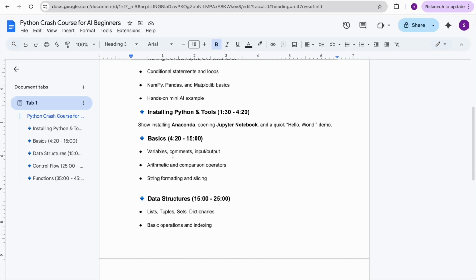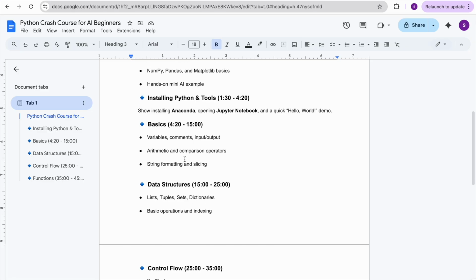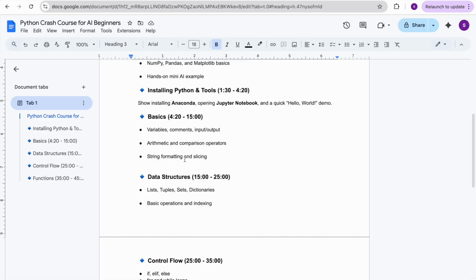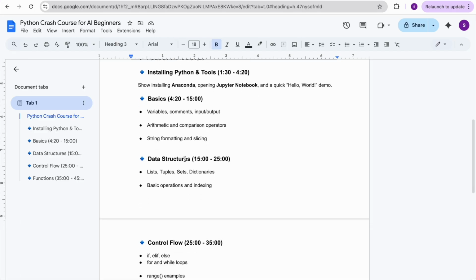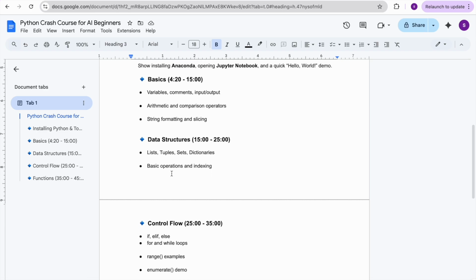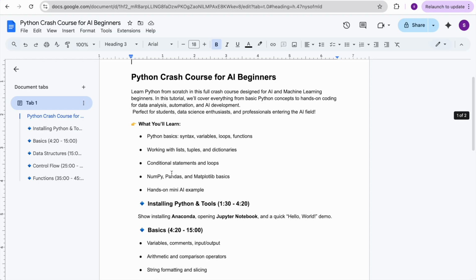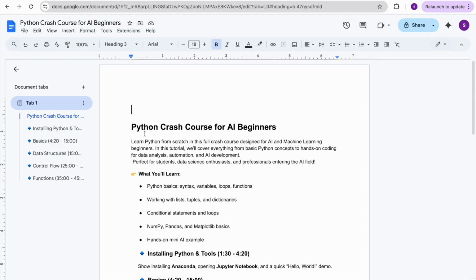Those are variables, comments, how to do some arithmetic operations, comparison operators, string manipulations like string formatting and slicing, and data structures like list, tuple, set, dictionary, basic operations like indexing, and control flow statements like if else. And what are the different functions available? These are the topics we are going to cover today.